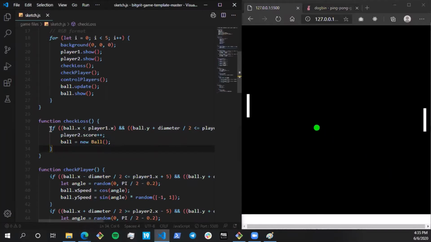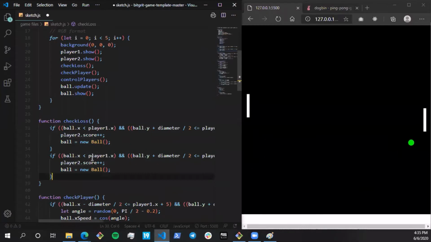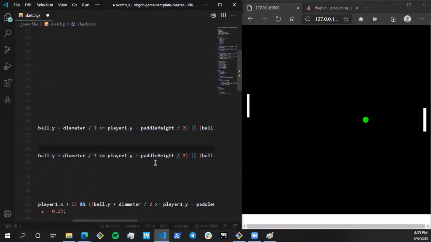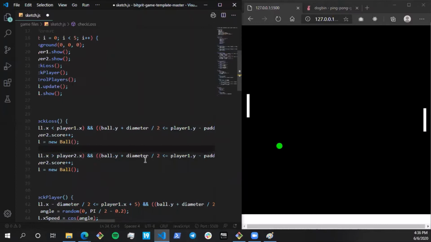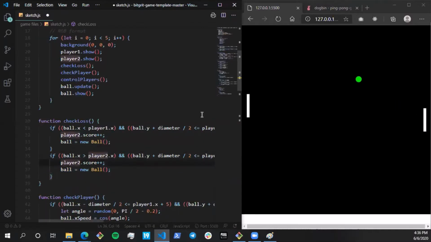Now let's copy the same thing for player two. If ball dot x is greater than player two dot x, because we are going towards the right now, I think this condition can remain the same. So over here, player one score plus.